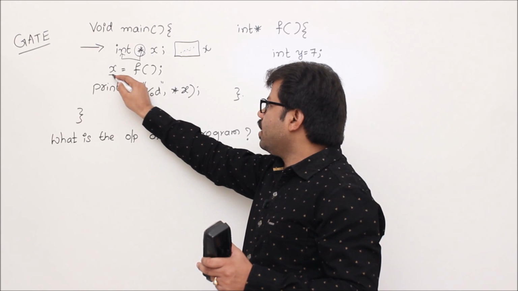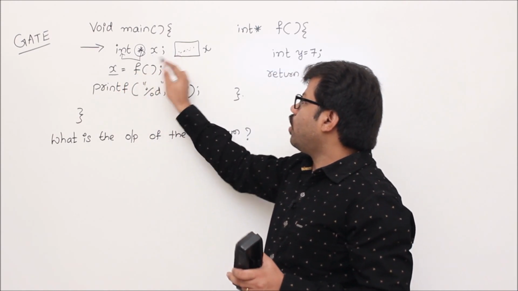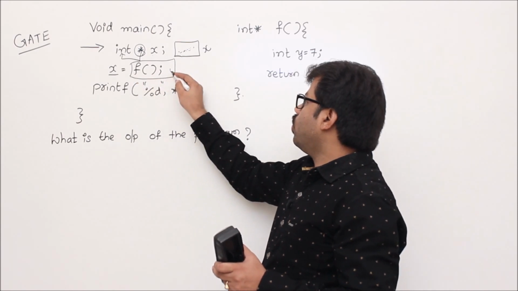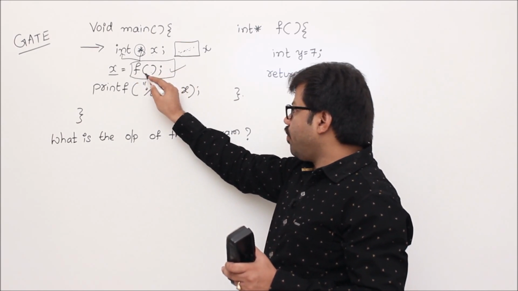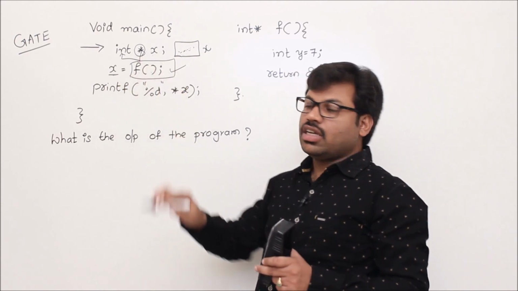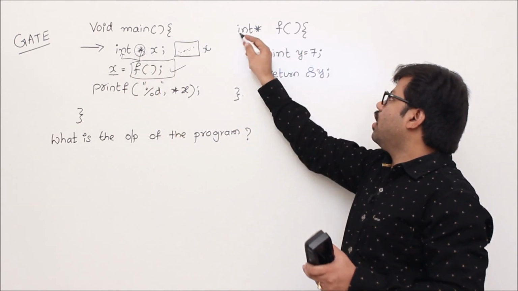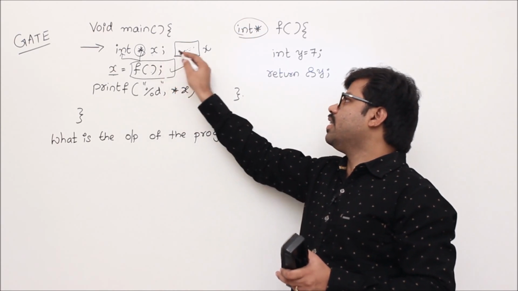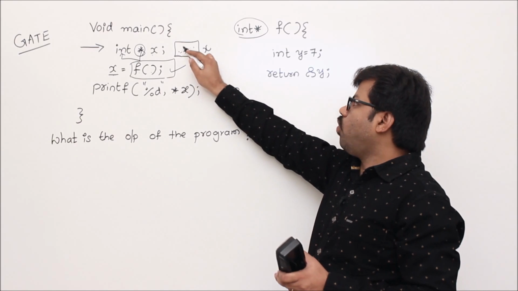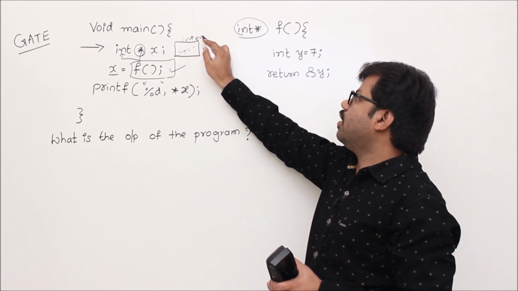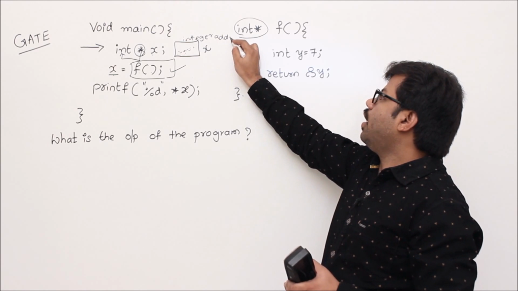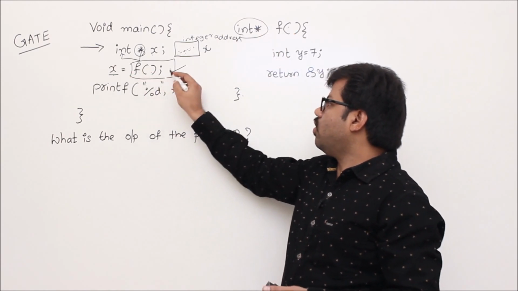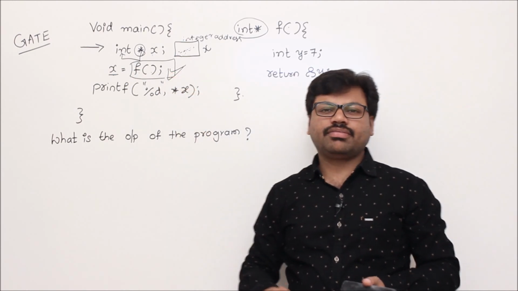Now here you are assigning x a value. That means you are going to write some address which is nothing but f. First you execute this function call, and whatever the return value of that function call is, you write in x. What is the return value of this function call? An integer pointer. And x is an integer pointer, capable of holding an integer address. The function is also returning an integer address, so this syntax is compatible. That means it is valid.